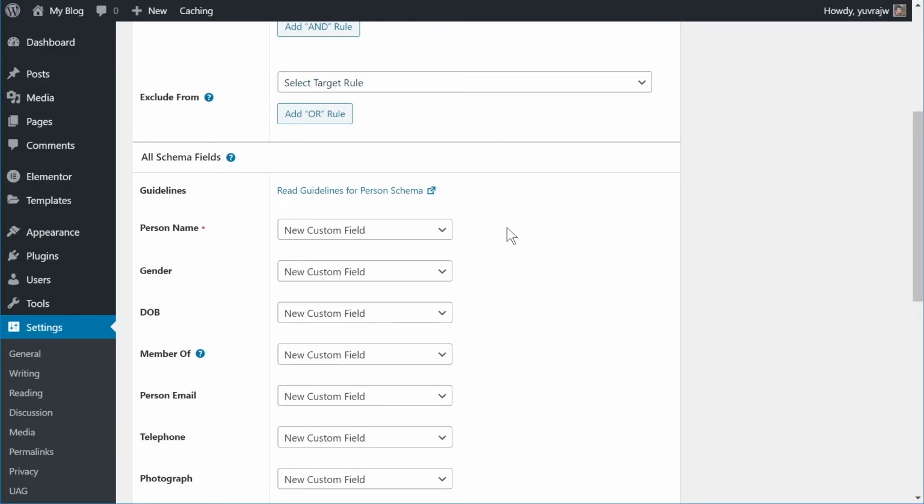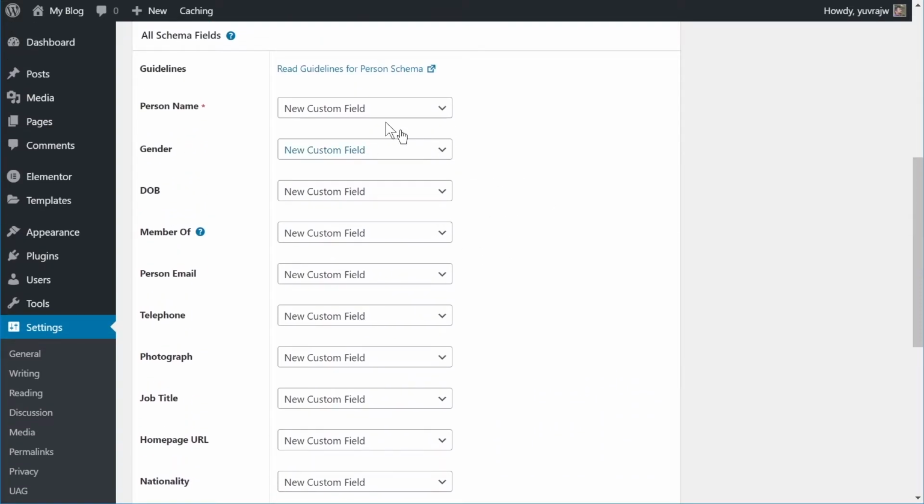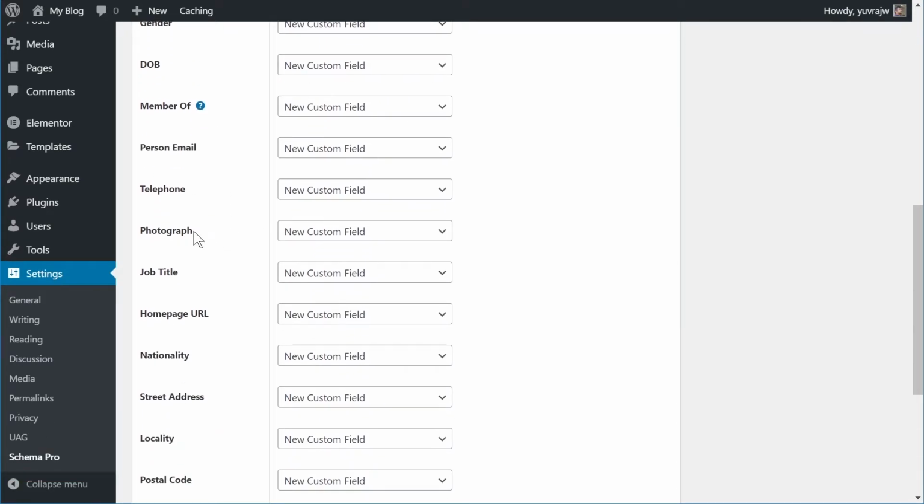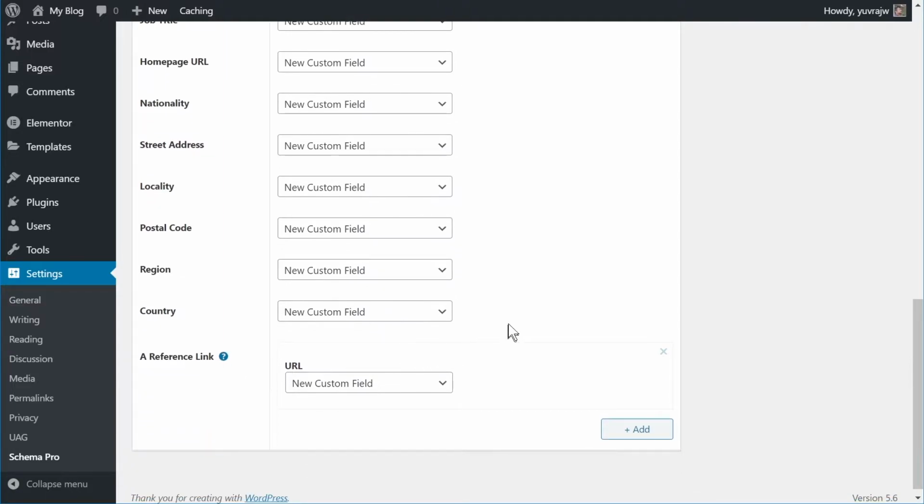As I was mentioning, there are plenty of fields to configure, and they are pretty simple and straightforward to understand. You have the person name, the gender, the date of birth, member of, person email, telephone, phone number, photograph, job title, homepage URL, nationality, street address, locality, postal code, region, country, and a reference URL. Most of these are pretty straightforward. There should not be any confusion about what you need to enter in these fields.